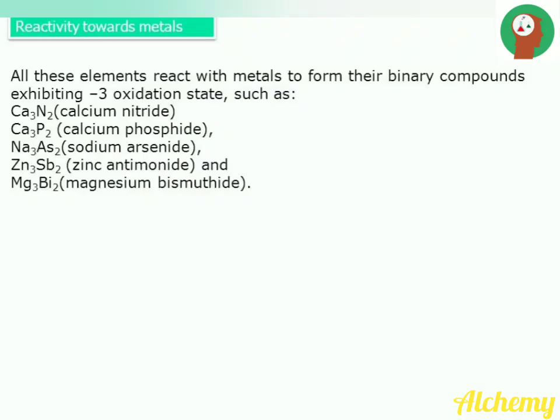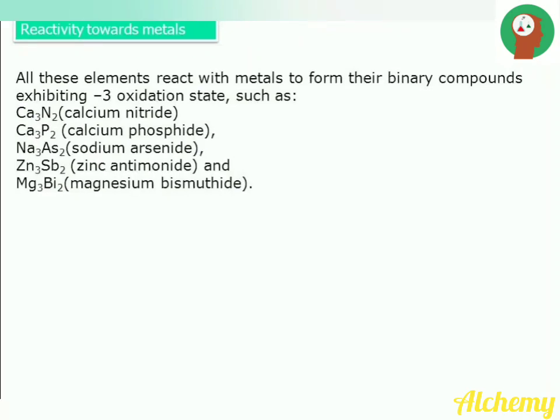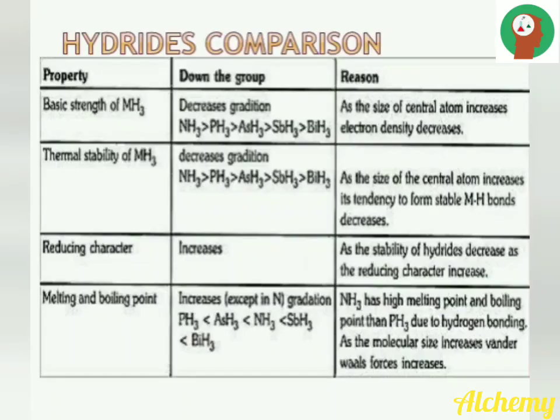The next property is reactivity towards metals. All these elements react with metals to form binary compounds exhibiting -3 oxidation state. Nitrogen combines with calcium to form Ca3N2, called calcium nitride. Phosphorus combines with calcium to form Ca3P2, called calcium phosphide. Arsenic combines with sodium to form sodium arsenide. Antimony combines with zinc to form zinc antimonide. Bismuth combines with magnesium to form magnesium bismuthide. The different hydrides of group 15 elements and their comparisons are given here.